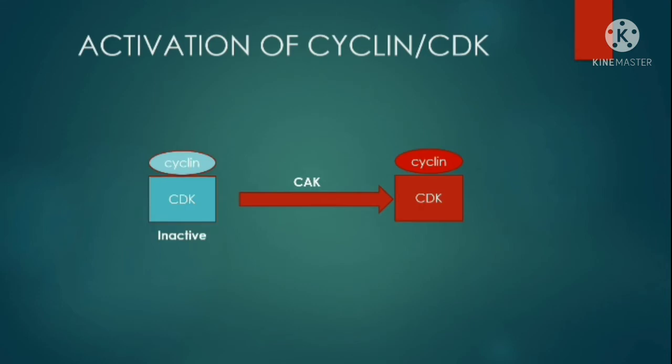For their activation, CDK needs ATP to be added into its 161st threonine residue by cyclin-dependent kinase activating kinase. But a functional loop present within CDK hinders the process. The binding of cyclins changes the conformation at alpha helices and now the ATP can be added.